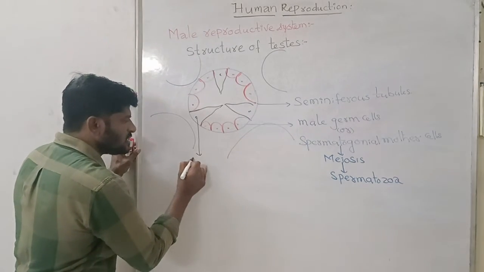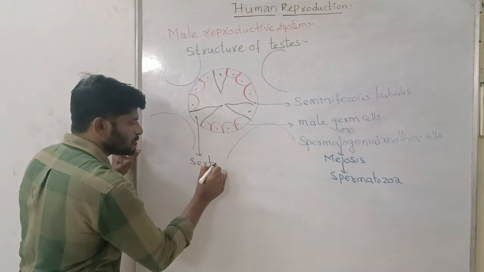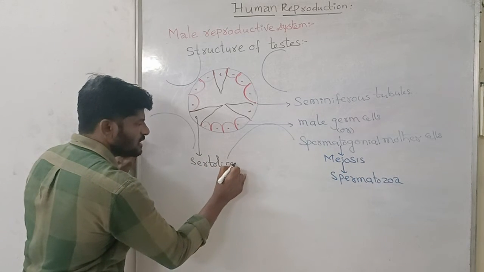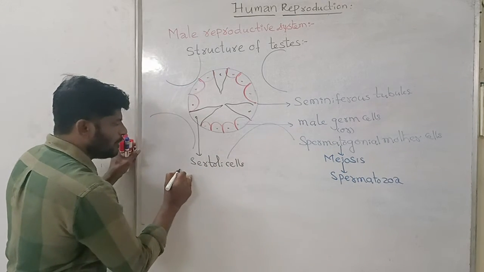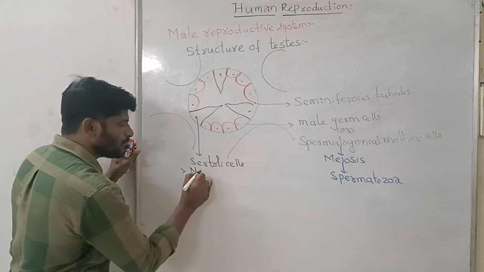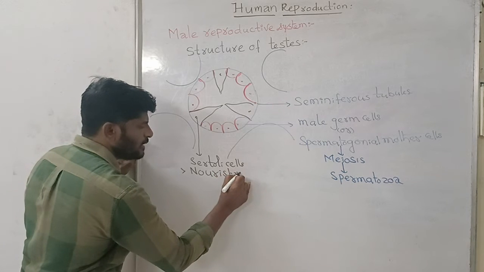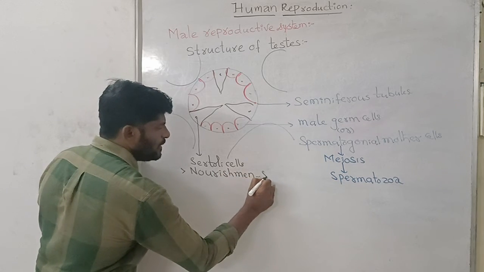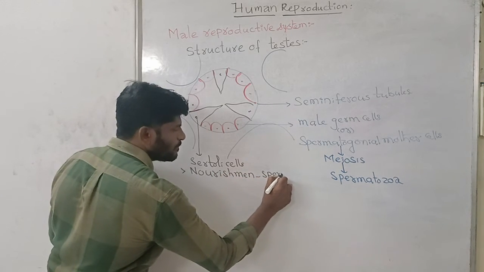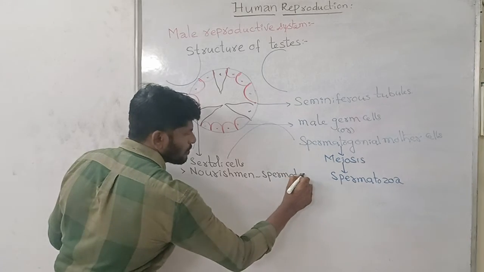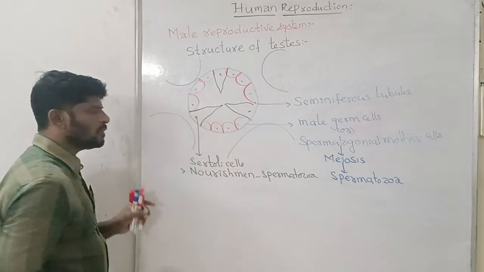The Sertoli cells help in the nourishment of the developing spermatozoa.